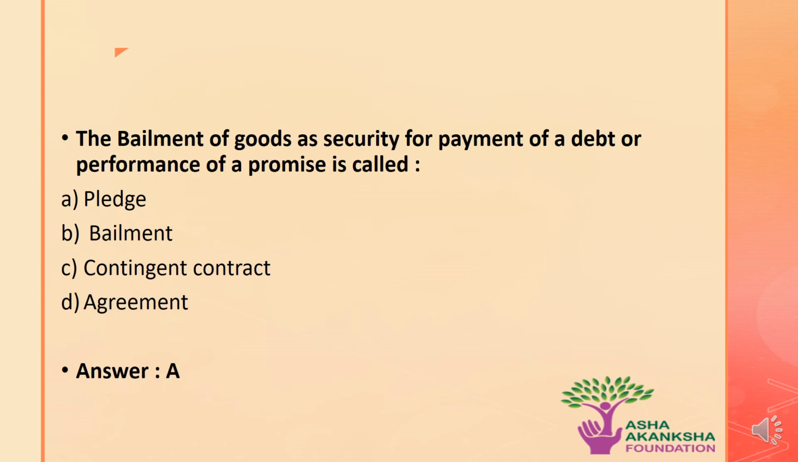The next question is, the bailment of goods as security for payment of a debt or performance of a promise is called what? Options are A. Pledge. B. Bailment. C. Contingent contract. Or D. Agreement. The correct answer to this question is option A. That means the bailment of goods as security for payment of a debt or performance of a promise is called a pledge.